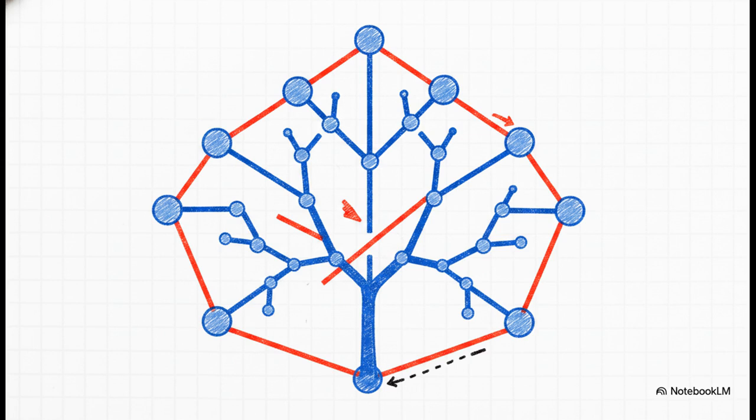But here is the really clever trick. If we essentially trace our finger around the outside of that branching minimum spanning tree, basically walking down every branch and then walking back up it, we have visited every city, and we've traversed every edge of the tree exactly twice. Now, because of the triangle inequality we talked about, if we just skip a city we've already visited and draw a straight line to the next unvisited city, the route actually only gets shorter. We do this using a simple depth-first search, or DFS, which honestly just means following a path down a branch as far as it possibly goes before backtracking.